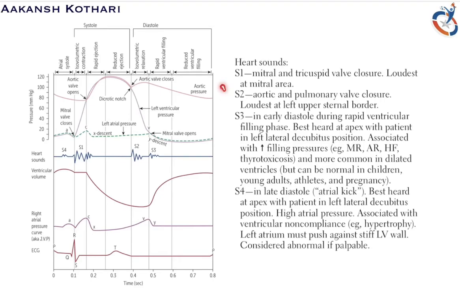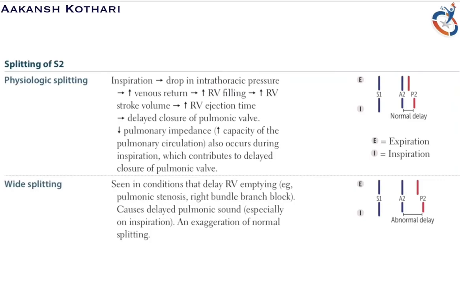Now talking about S2, okay, S2 has two components, that is the aortic component and the pulmonary component. So it is a split. Now talking about the splitting of S2, there is physiologic splitting and wide splitting. First, let me just talk about physiologic splitting.